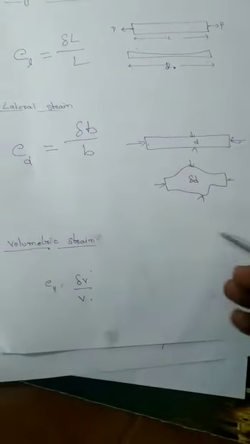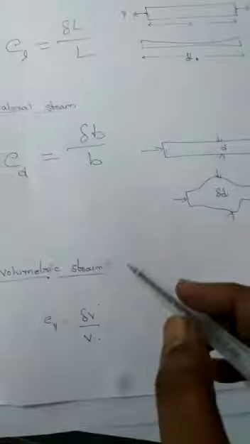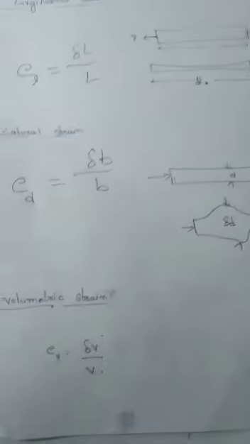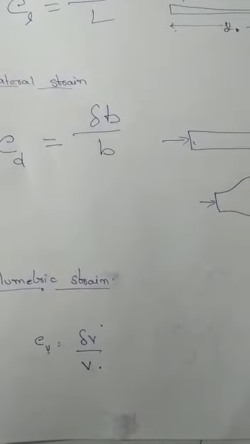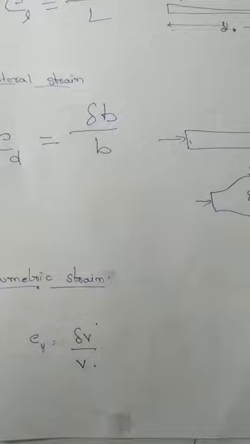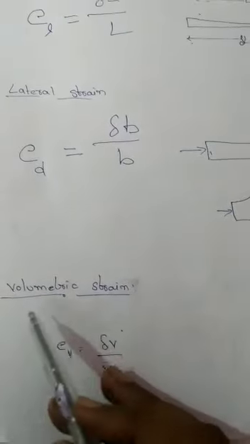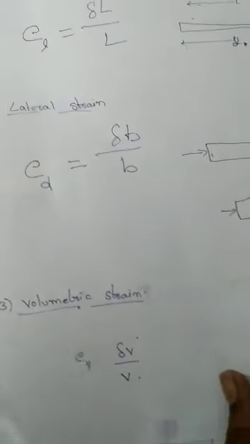For example, for any kind of body, after applying force we calculate the stress and the change in volume. The change in volume divided by the original volume is the volumetric strain. Okay, these are the different kinds of strains occurring in civil engineering elements.